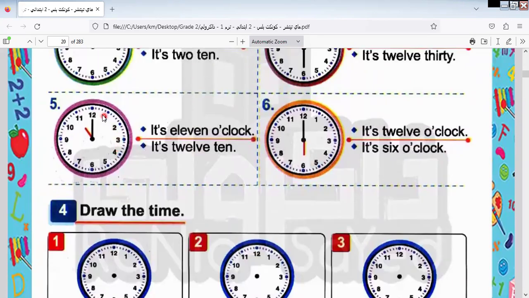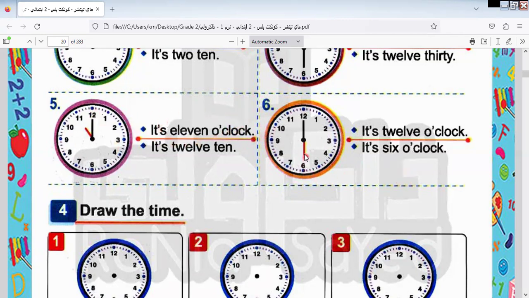Another one. Here we have the long arm referring to 12. The short arm refers to what? To 11. So the short arm is pointed to 11 and the long arm is pointed to 12. So what can I read this time? 11 o'clock. Why? Because the long arm is pointed to 12, 12 sharp. So it will be 11 sharp, as in the first one.